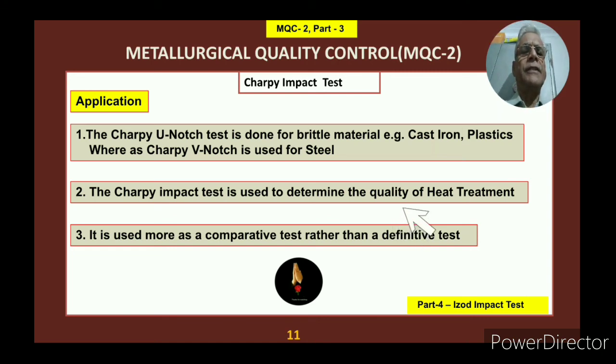Then the Charpy impact test is used to determine the quality of heat treatment. This I have explained earlier also. That quality of heat treatment is also determined by this particular test, whether it is tough or brittle or the structure is okay or not. And the last one is it is used more as a comparative test rather than a definitive test. So this is basically a comparative test. Whether you take a material quality or a heat treatment quality, this particular test is just to compare the impact strength of different steels under different conditions.